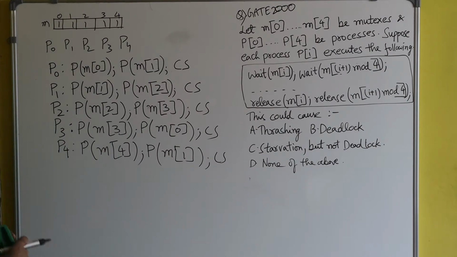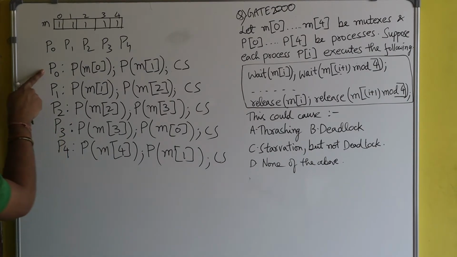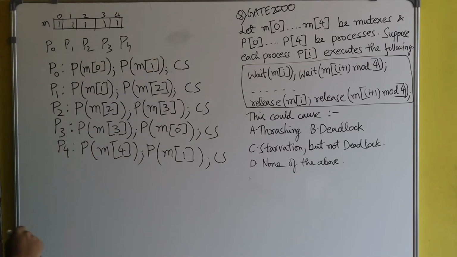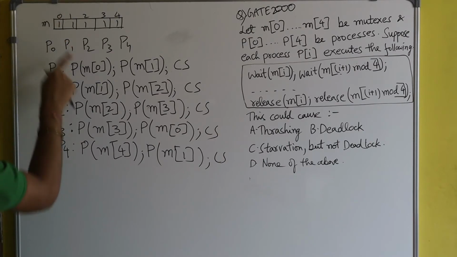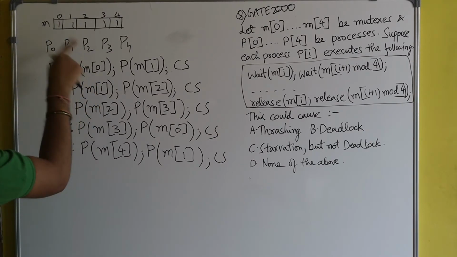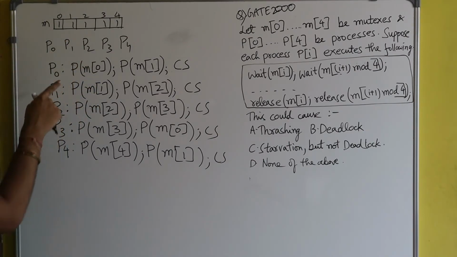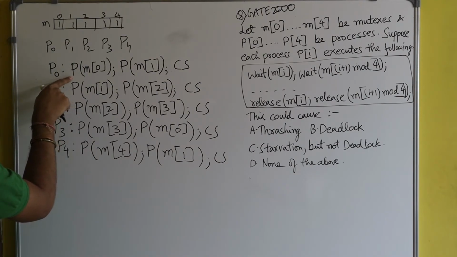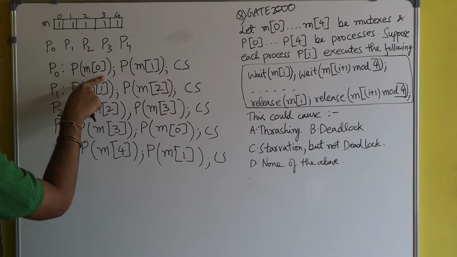Suppose initially the CPU is with process P0. Then process P0 will try to run this code to enter into the critical section. Let's see what will happen. Here you can see m of 0 is 1. The mutex value is 1. Then obviously process P0 will apply the P operation or wait operation on m of 0.